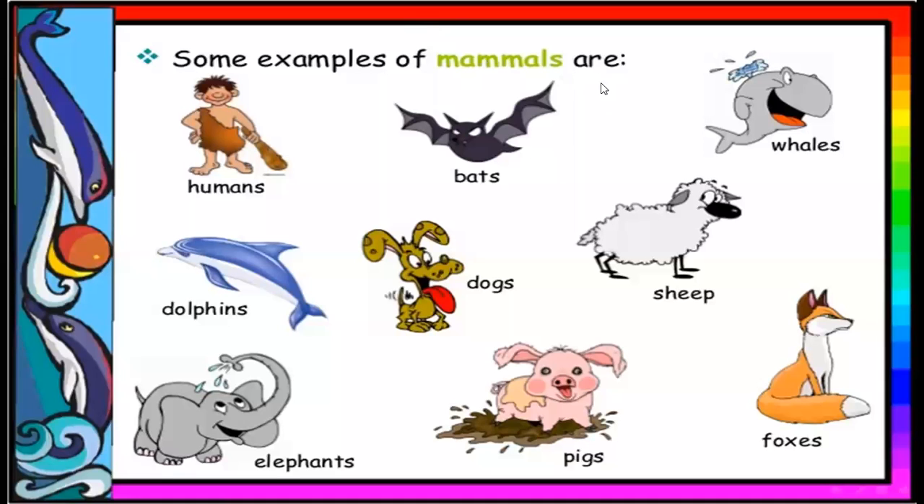Some examples of mammals are humans, bats, whales, sheep, dogs, dolphins, elephants, and foxes. These are the examples of mammals.